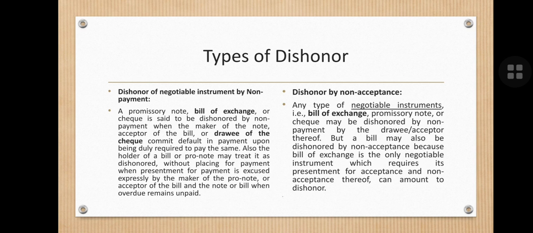If the drawer draws a bill of exchange on the drawee, and if he doesn't accept it, then also it gets dishonored.